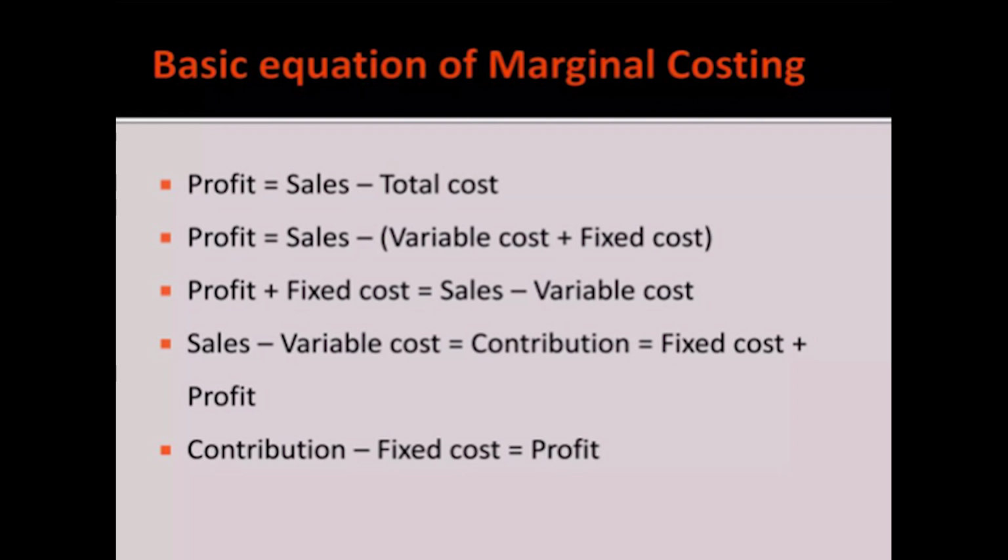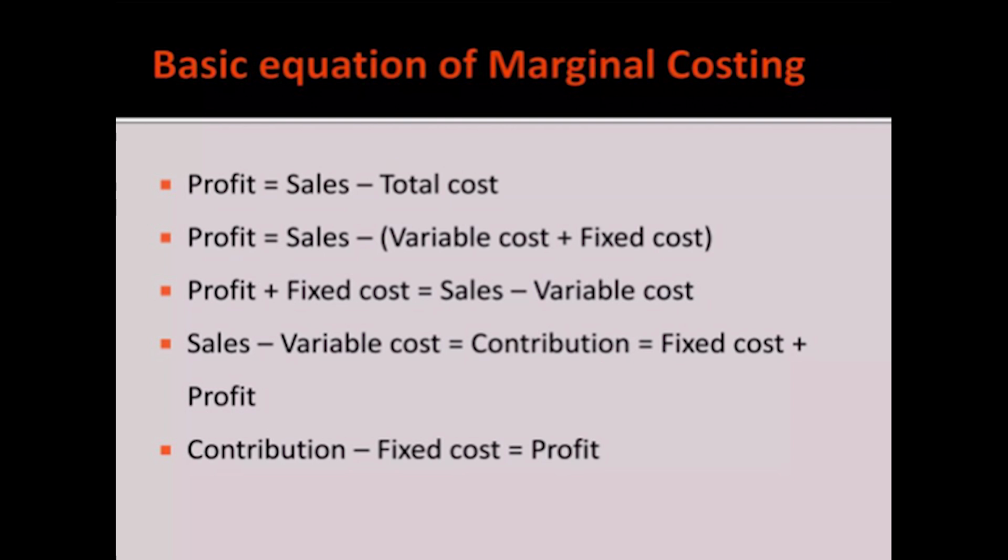That is the actual contribution made by the workers in their work, and that contribution can be said to be fixed cost plus profit. Why? Because the equation shows that every time, profit plus fixed cost is equal to sales minus variable cost. So the contribution, which we are saying is sales minus variable cost, can also be said as fixed cost plus profit.